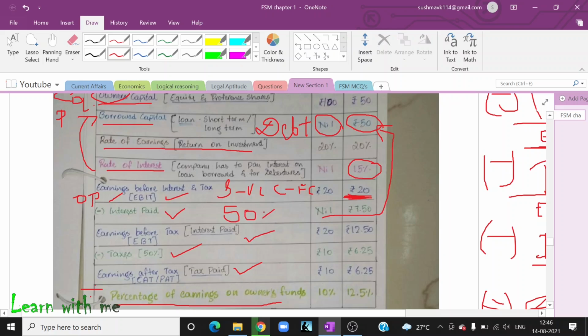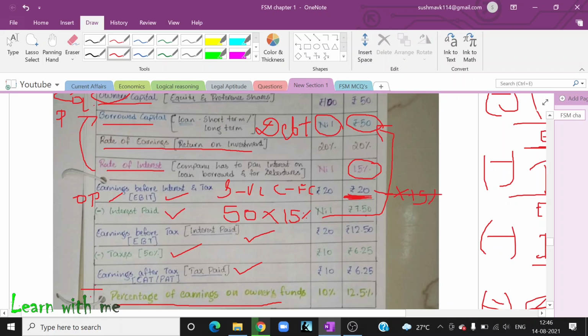On 50 rupees, you are going to pay 15%, not on the profit. Keep this in your mind. Don't forget. Students make this mistake every time I have seen. They take this 20 rupees, multiply it with 15%, and deduct it here. No, this is wrong. You have to pay the interest on your loan borrowed, not on your profit.